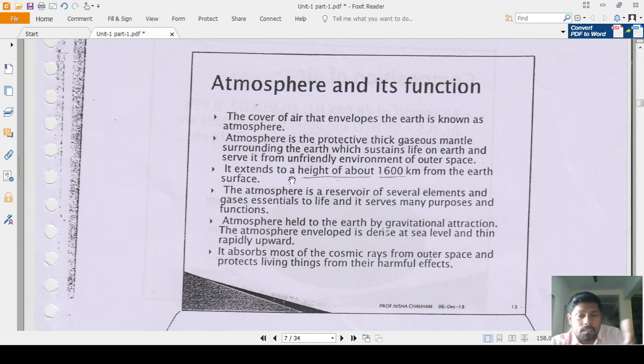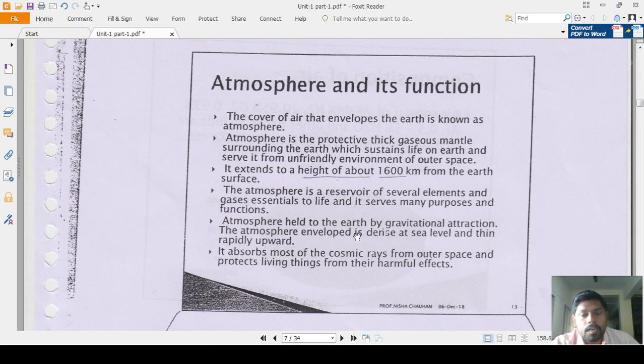And the height of that is 1600 kilometers from the earth surface. That much area from the earth surface is known as the atmosphere. The atmosphere is a reservoir of several elements and gases essential to life, and it serves many purposes and functions. The atmosphere is held to the earth by gravitational attraction.